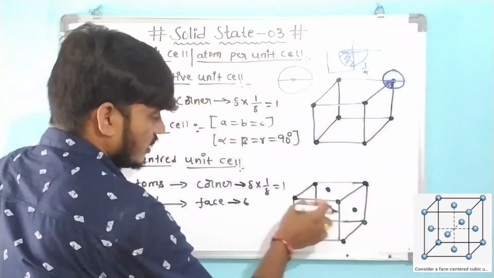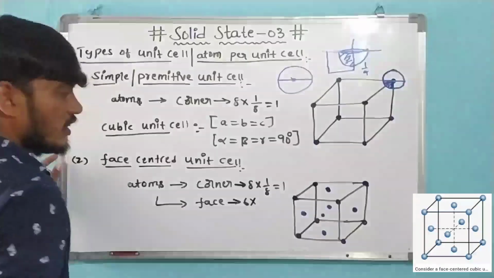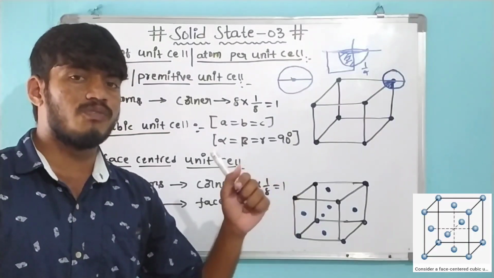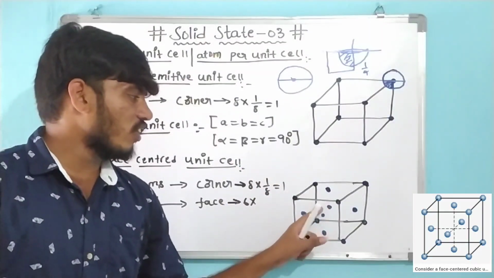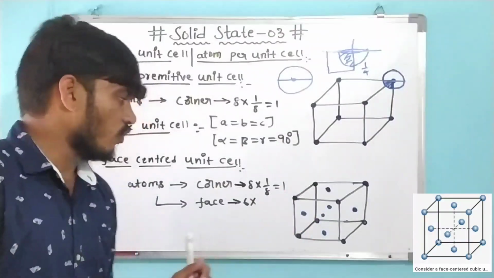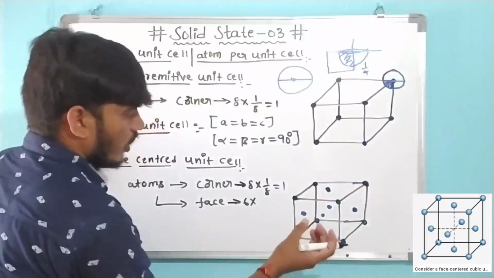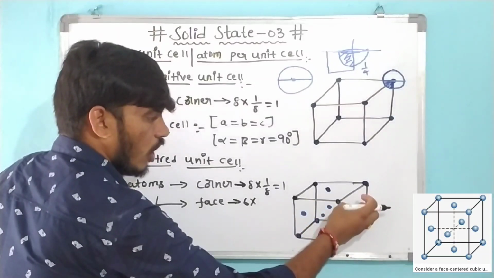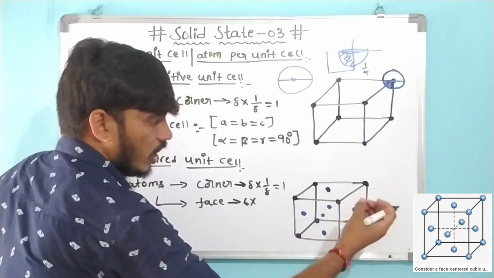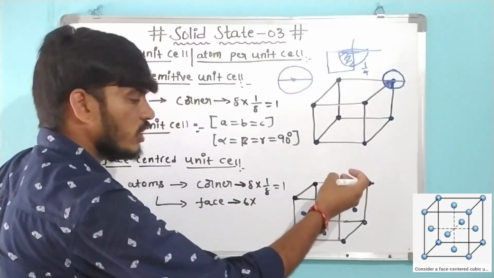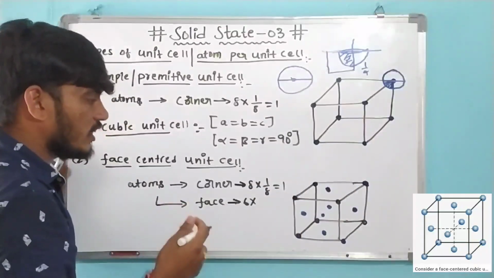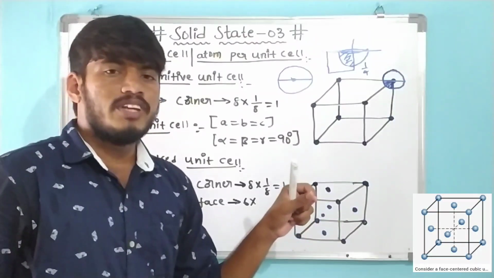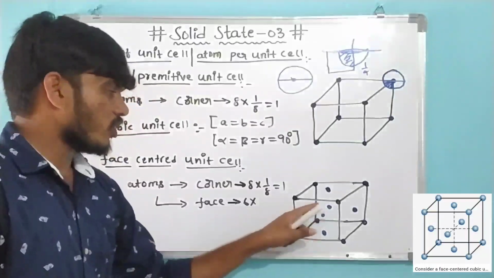Okay friends, these are the 6 faces present in there, and each face contributes 1/2. Half of the part is involved in this unit cell. We have to consider a ball present in this face. Half of the ball is outside of this cube, and half of the ball is present inside the cube. It means half part of the atom is present in the unit cell.